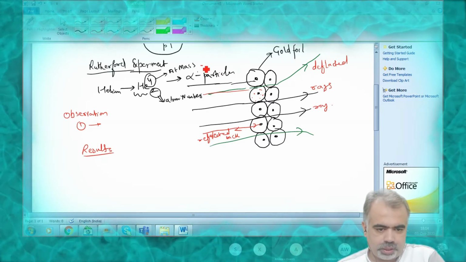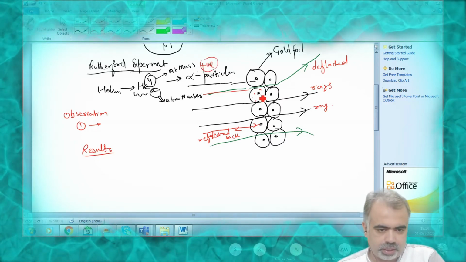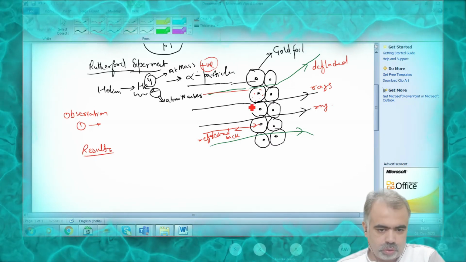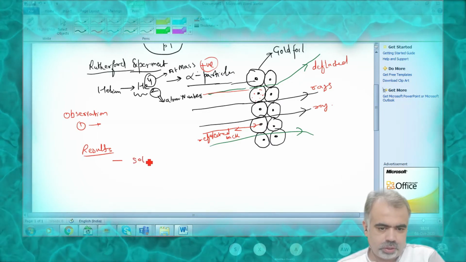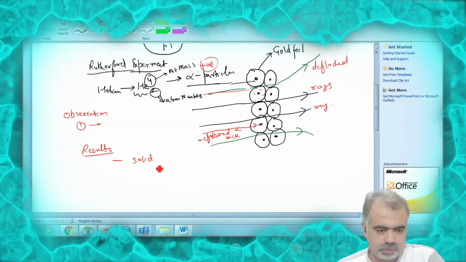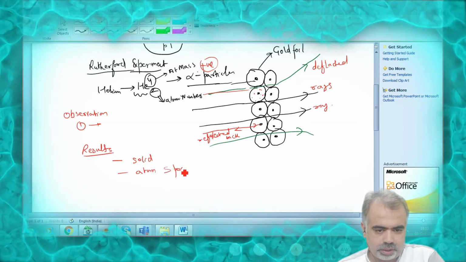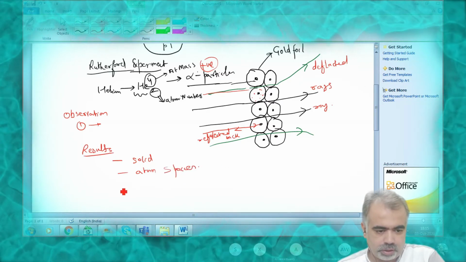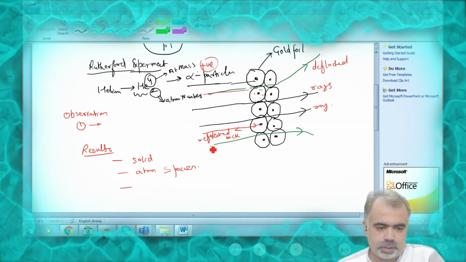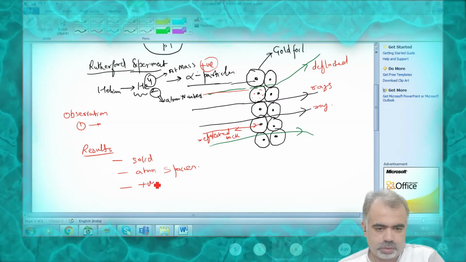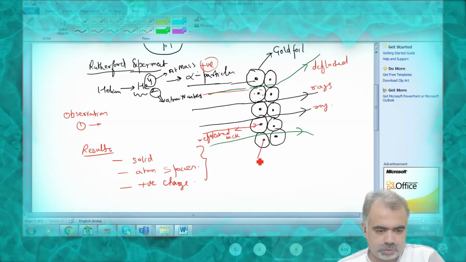And with the third observation, that the radiations are deflected, he said, since alpha particles carry positive charge, as we know, definitely the thing which is present in the center must have positive charge. So he concluded three things. Number one, the thing present here is solid because it reflects the radiation back. Number two, most of the space inside the atom is empty. And third, the thing inside the atom carries positive charge.